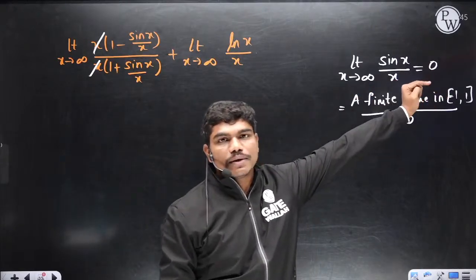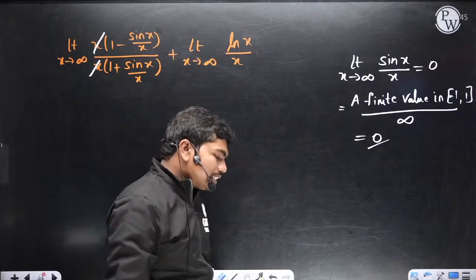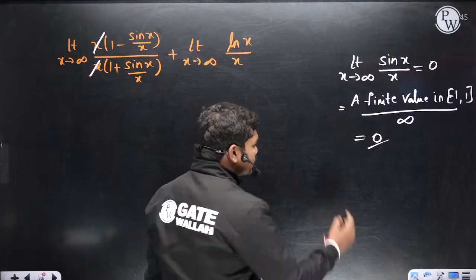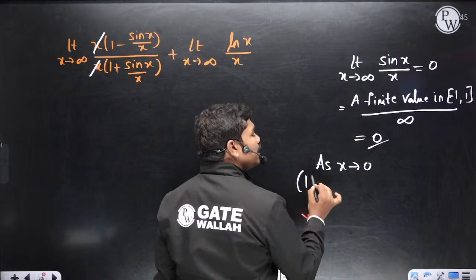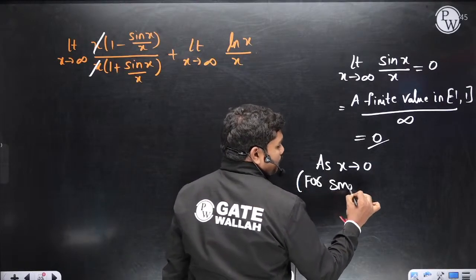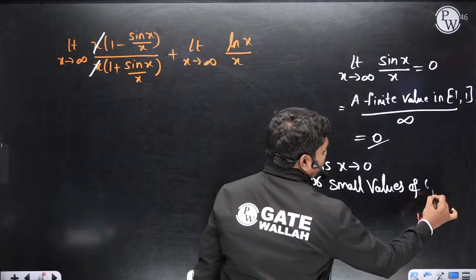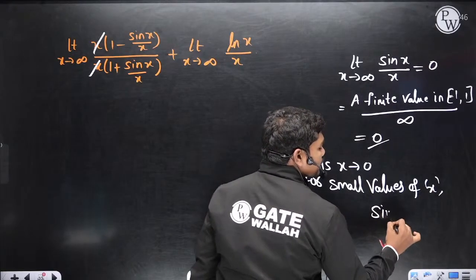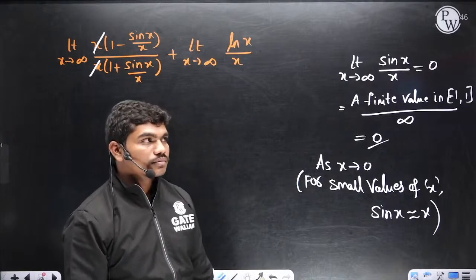We know this. Okay. Do anyone know why? You know, many times you write in strength of materials in deflection of beams, always you write as x tends to 0, or basically you write for small values of x, sin x is equal to x. Have you written this? Yes or no?